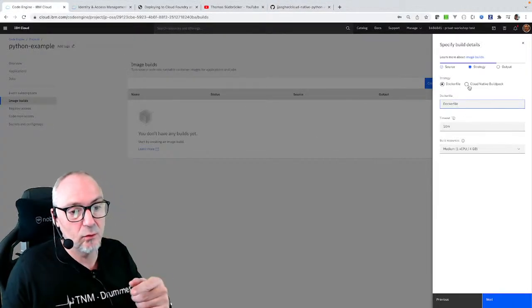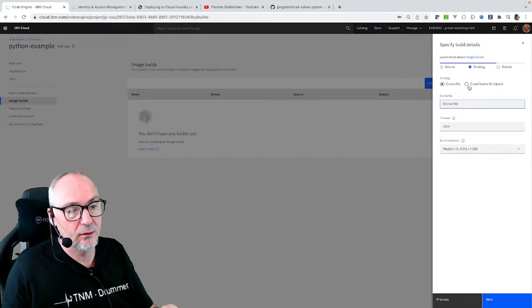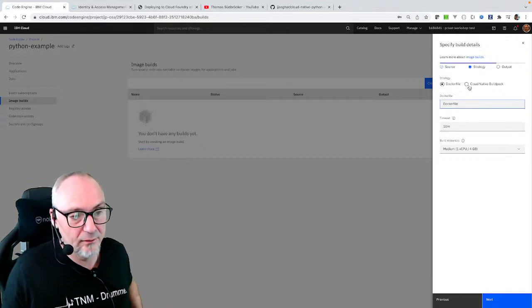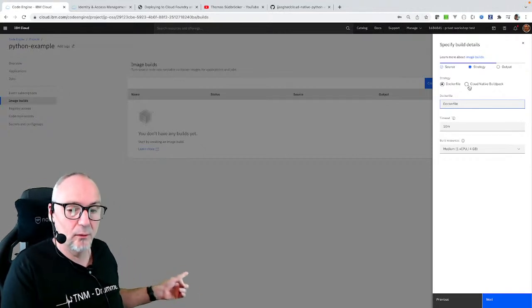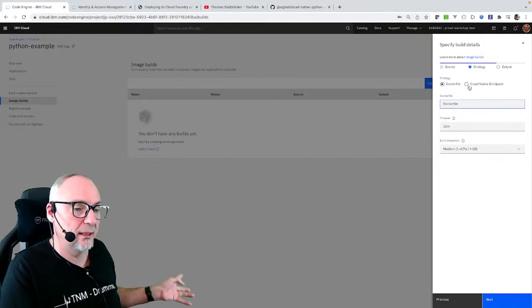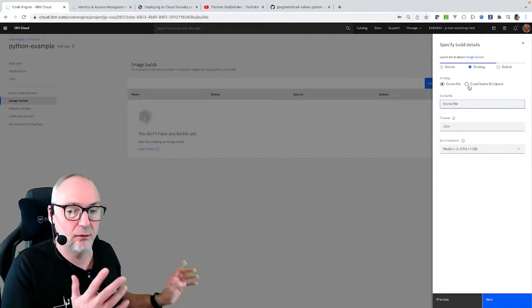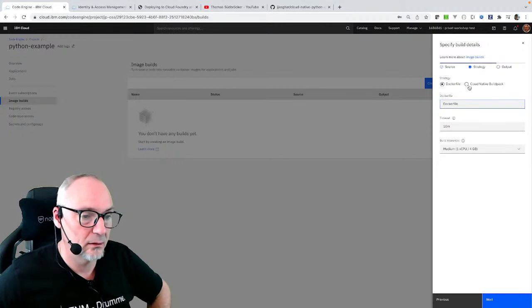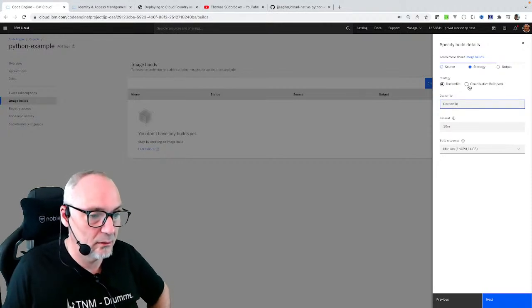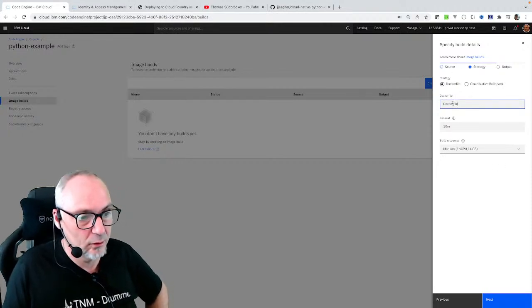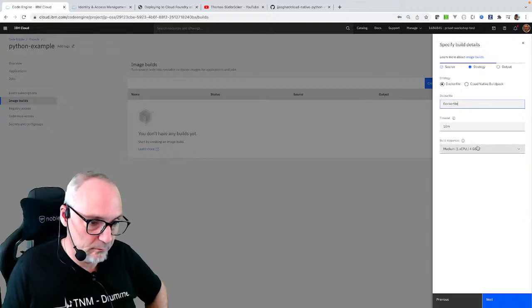As you can see, you could also create using a Cloud Native Buildpack. That is when we would use the source code directly. That would then be the option. But now we're going to use the Dockerfile.